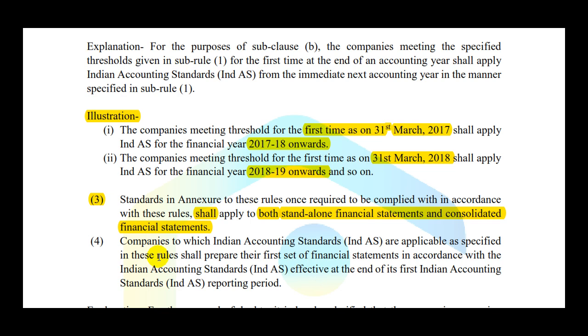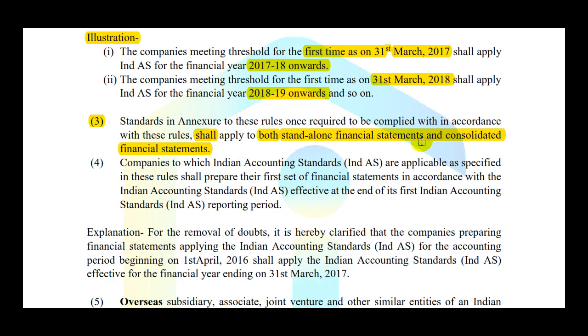Companies to which Indian accounting standards are applicable as specified in these rules shall prepare their first set of financial statements in accordance with Ind AS effective at the end of the first Indian accounting standard reporting period. So this particular point simply says that this will be your first set of financial statements in accordance with Ind AS.